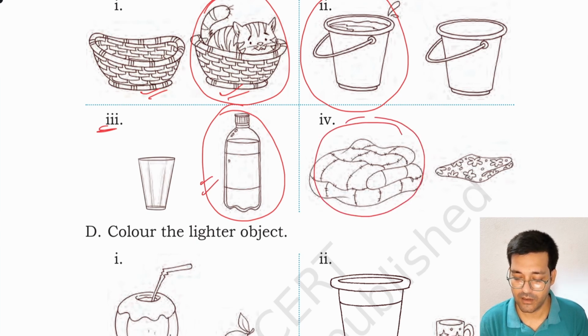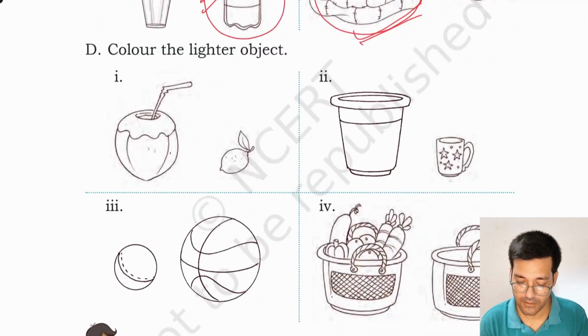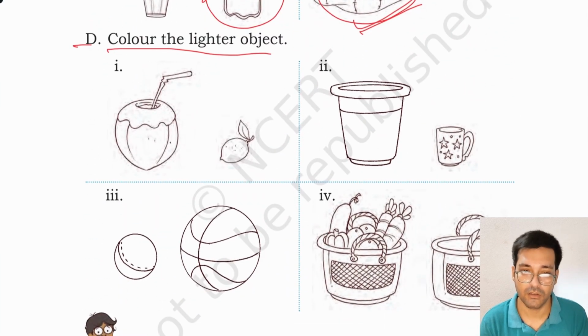And this blanket is quite big when compared to this bed sheet or piece of cloth. You have to color this blanket. Okay, you have to color this blanket. Similarly, D, color the lighter object. You have to color the lighter object. This is coconut, this is lemon. Lemon is lighter. You have to color the lemon.